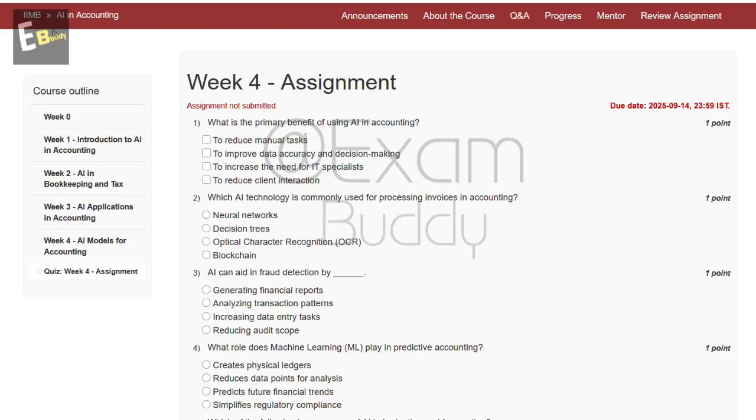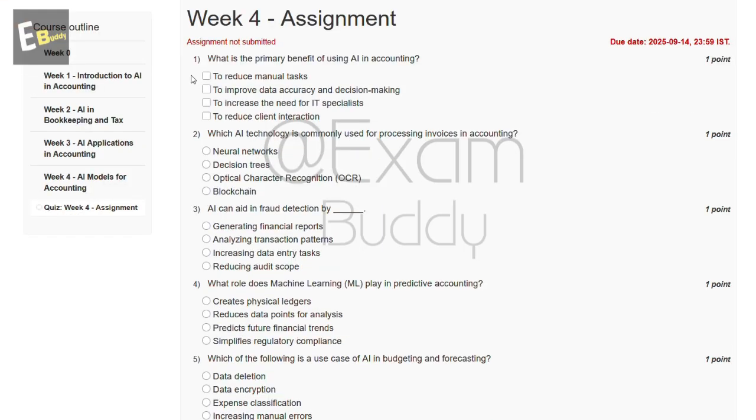Now let's do our assignment, AI in Accounting, week 4 assignment. So the first question is, what is the primary benefit of using AI in accounting? These are the options: to reduce manual tasks, to improve data accuracy and decision making, to increase the need for IT specialists, to reduce client interaction. So the answer to our first question is B, to improve data accuracy and decision making.